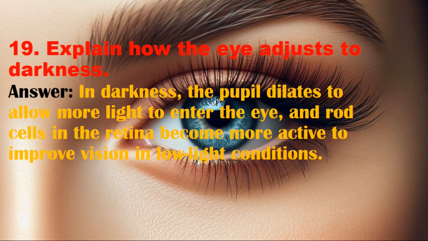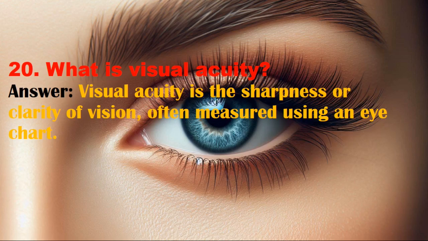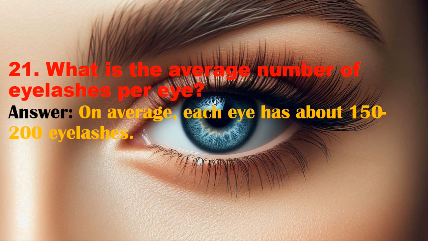19. Explain how the eye adjusts to darkness. Answer. In darkness, the pupil dilates to allow more light to enter the eye, and rod cells in the retina become more active to improve vision in low light conditions. 20. What is visual acuity? Answer. Visual acuity is the sharpness or clarity of vision, often measured using an eye chart.